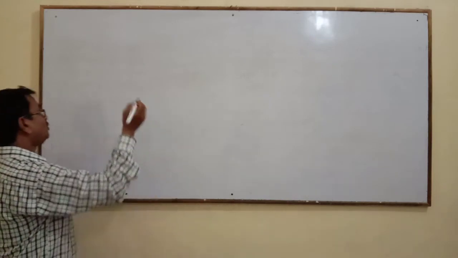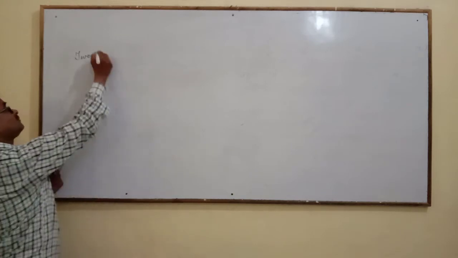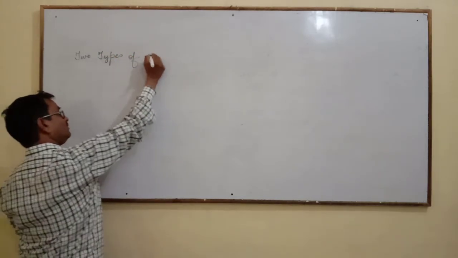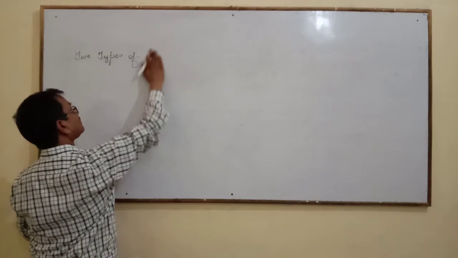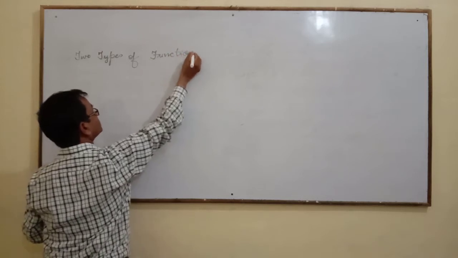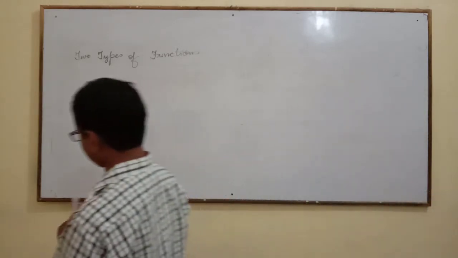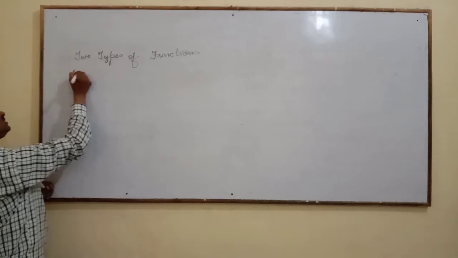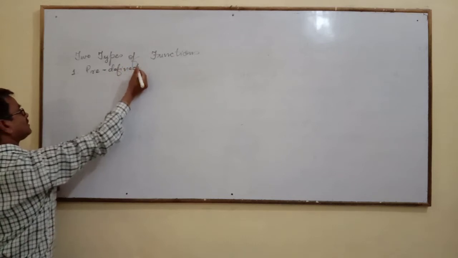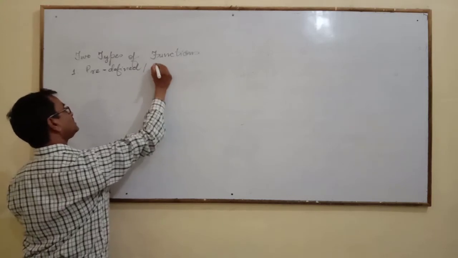Now, two types of functions or methods. Number one is predefined, that is built-in.